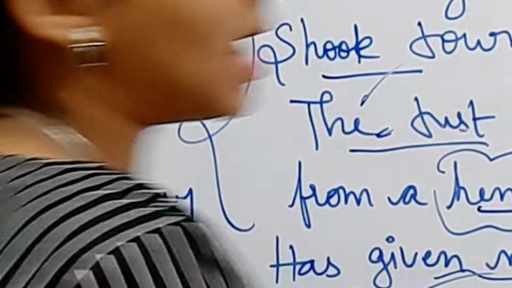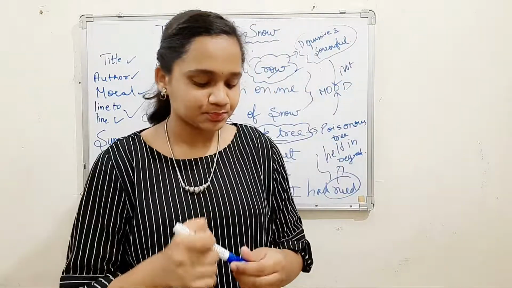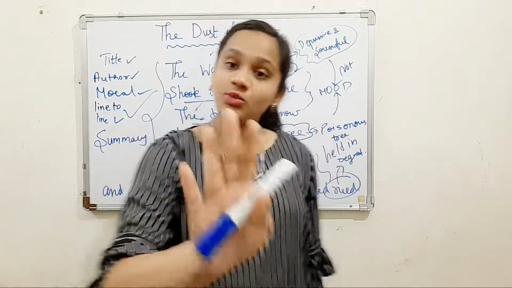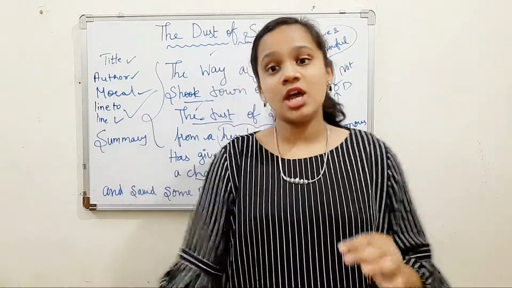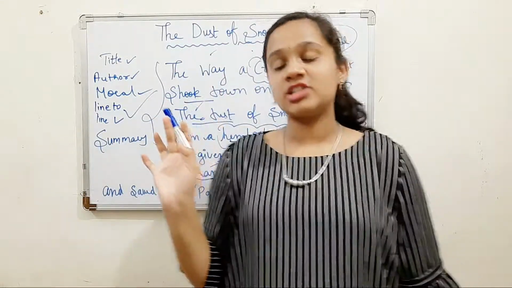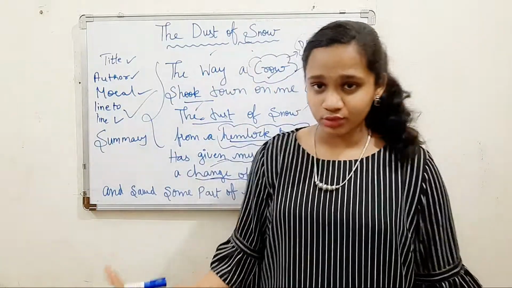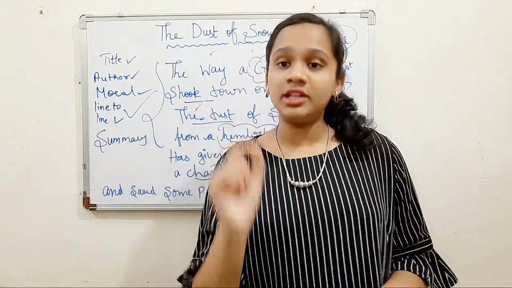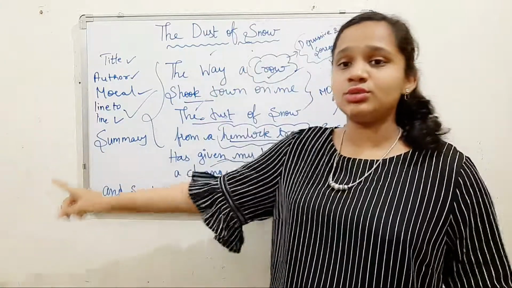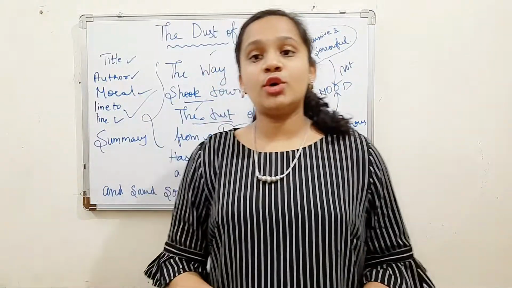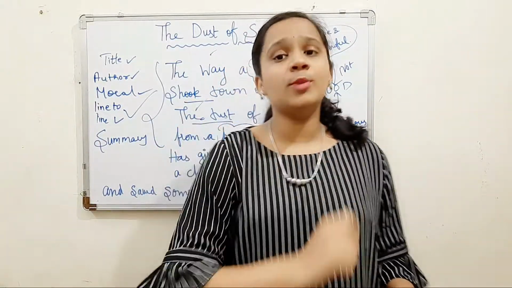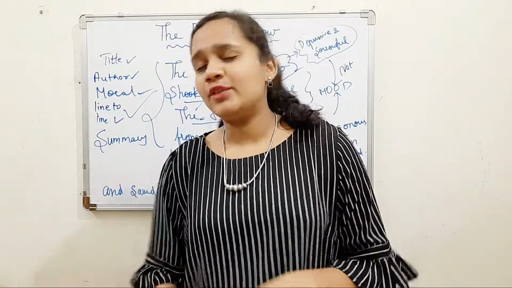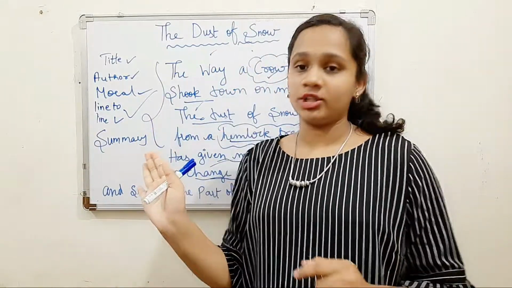If we talk about the summary, write down the points that I say, because if you write this in your exams, I guarantee that you are going to get full marks if they ask you to write the summary of The Dust of Snow. Perfect. So let me start the summary. The Dust of Snow is a short poem written by the famous poet Robert Frost, who is an American poet. This poem tells us that even a simple moment or simple action has a large significance. Note it down, or pause and write it, it is very important.